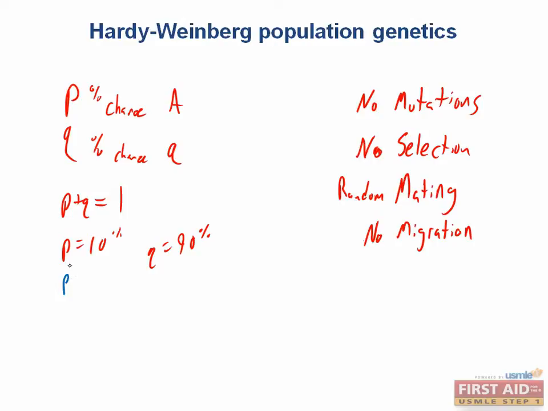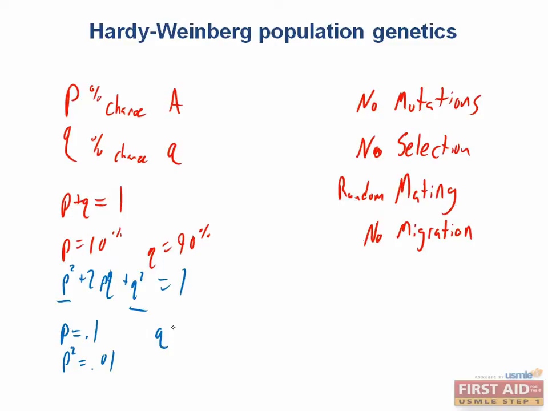So how about this other equation, P squared plus 2PQ plus Q squared equals 1. Let's break it down. P squared and Q squared are the proportions of the population that are homozygous for the P and Q alleles respectively. So if we use the same example as above, if a gene has a 10% chance to have the big A allele, then P is 0.1. So the probability of being homozygous for this allele is going to be P squared, or P squared equals 0.01, so you have a 1% chance to be homozygous for big A.